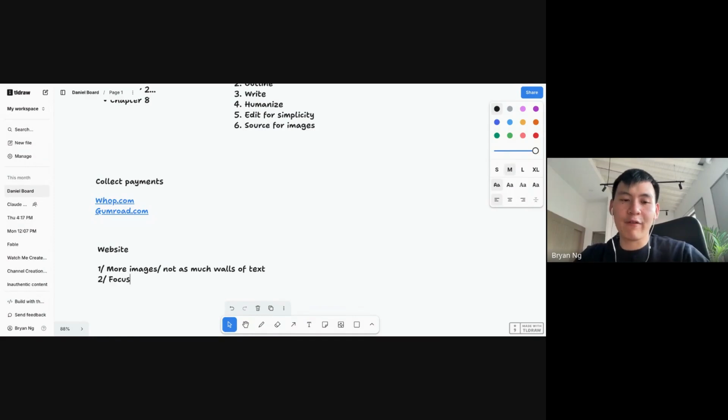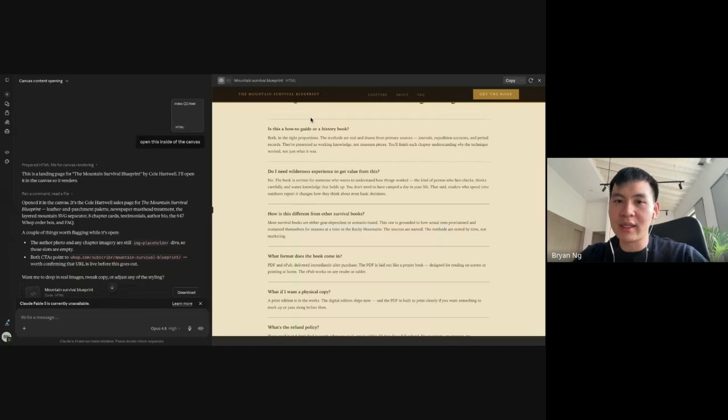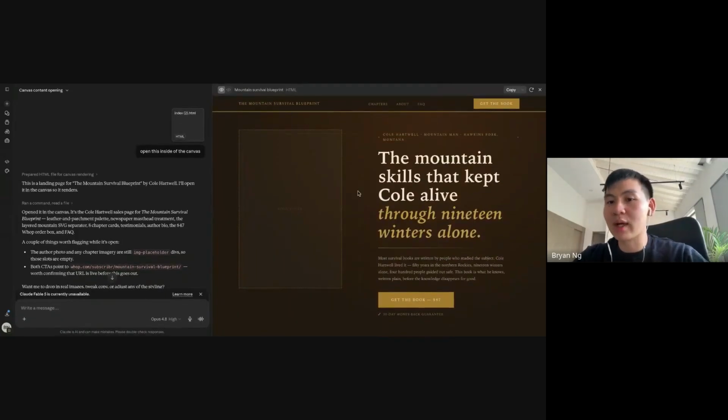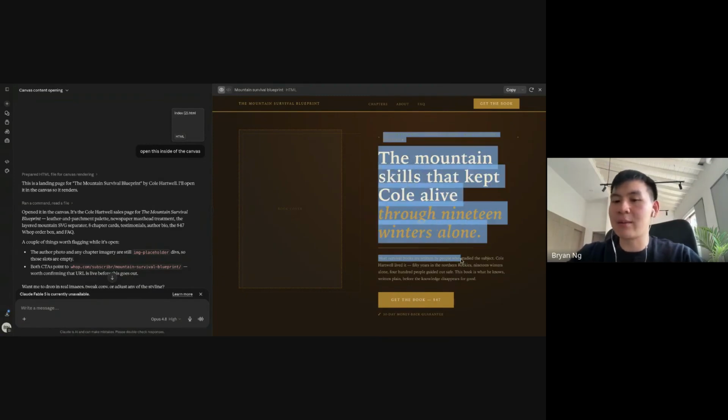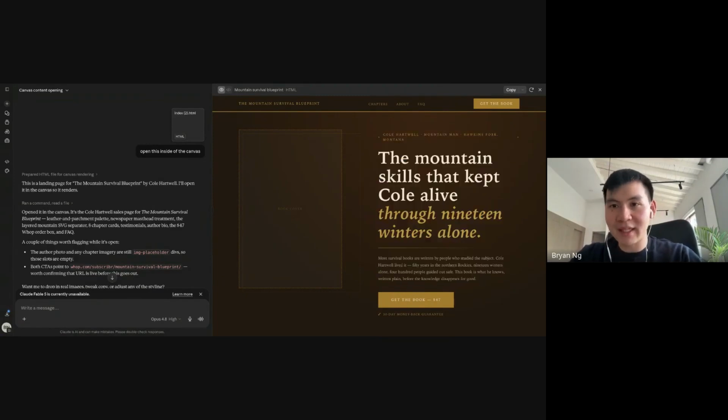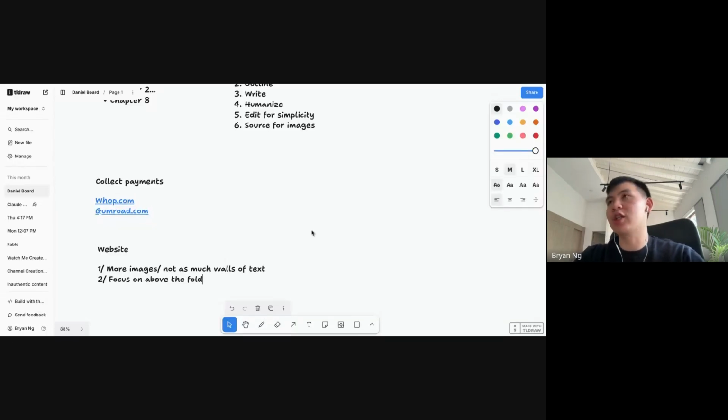Number two, focus on above the fold. Above the fold means when someone clicks on the website, this is the very first thing that they see. So 90% of your time should be spent on this. It should be very compelling as to what the value proposition is, who it is for, and what they would get out of purchasing the ebook. This is the 80-20. This is like the thumbnail of your video. That's basically the 80-20 of the website.